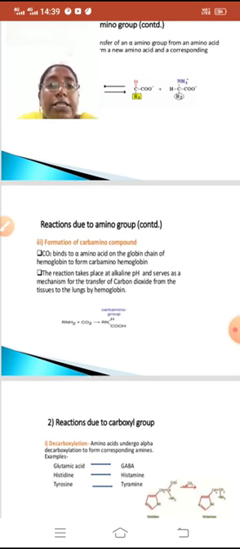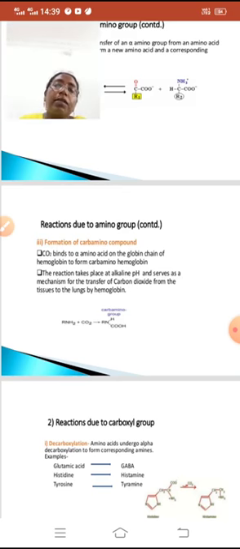The reaction takes place at alkaline pH and serves as a mechanism for transferring carbon dioxide from the tissues to the lungs by the hemoglobin. The CO2 transfer takes place from the tissues to the lungs through the hemoglobin. This is known as the formation of a carbamino compound.